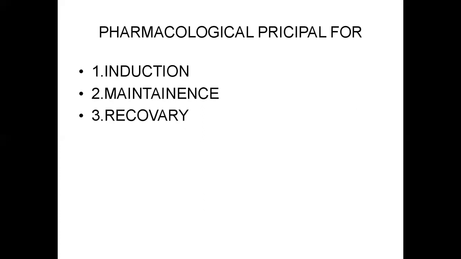What is depth of anesthesia, and which factors does it depend on? Depth of anesthesia is dependent on the concentration of anesthetic agent in the CNS.